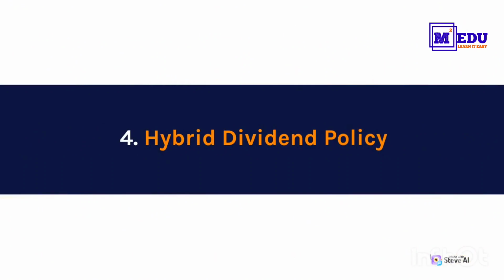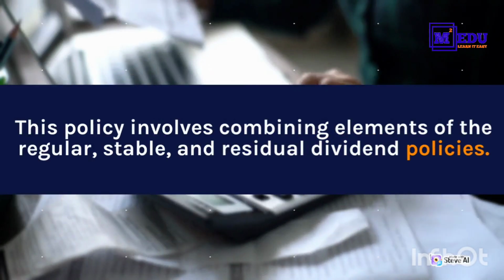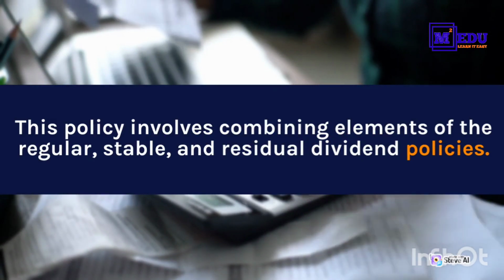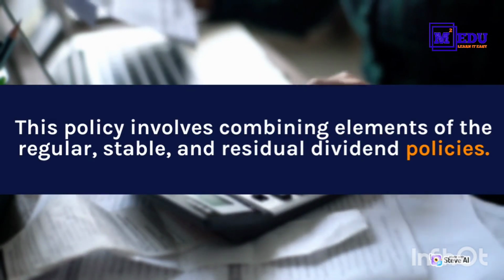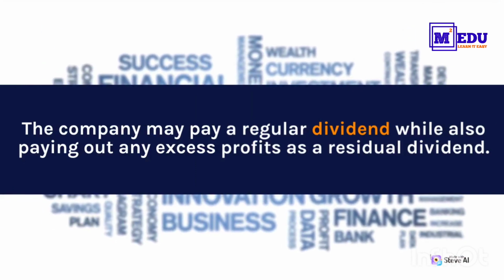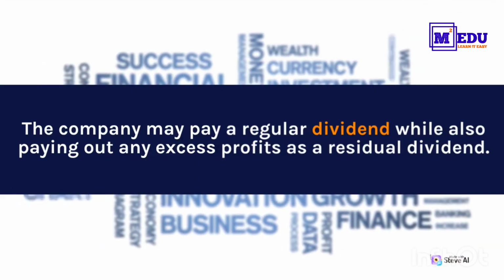4. Hybrid dividend policy. This policy involves combining elements of the regular, stable, and residual dividend policies. The company may pay a regular dividend while also paying out any excess profits as a residual dividend.